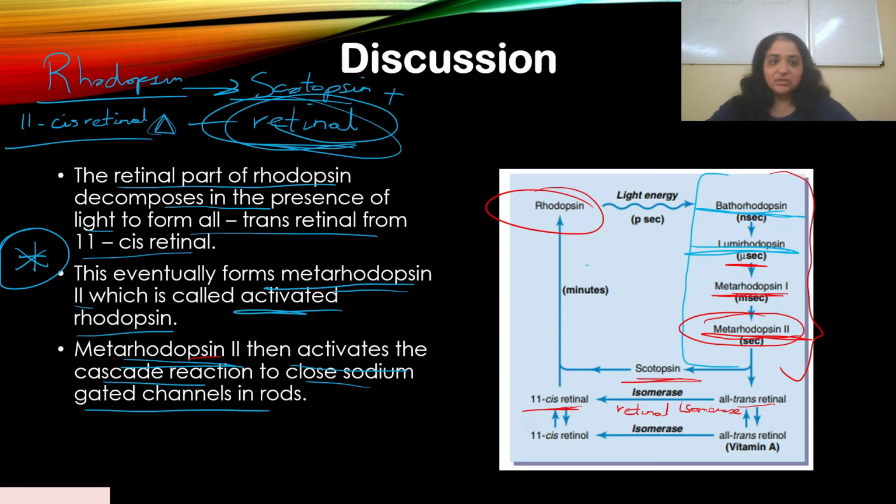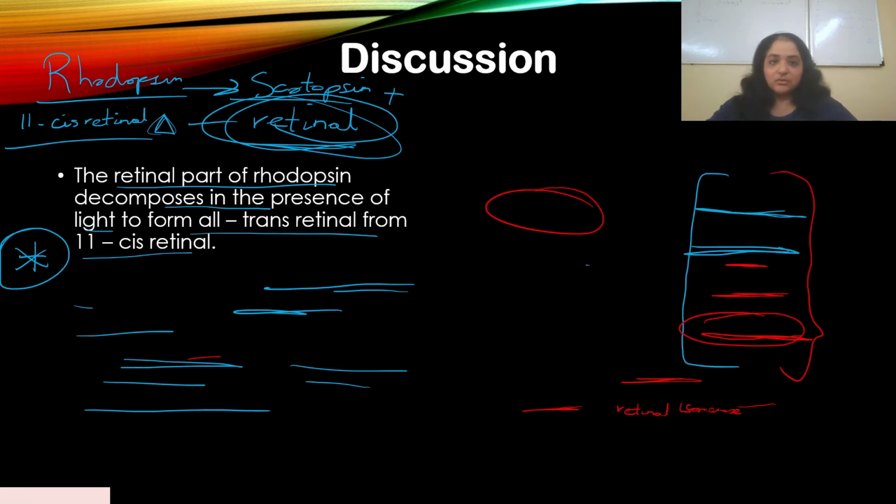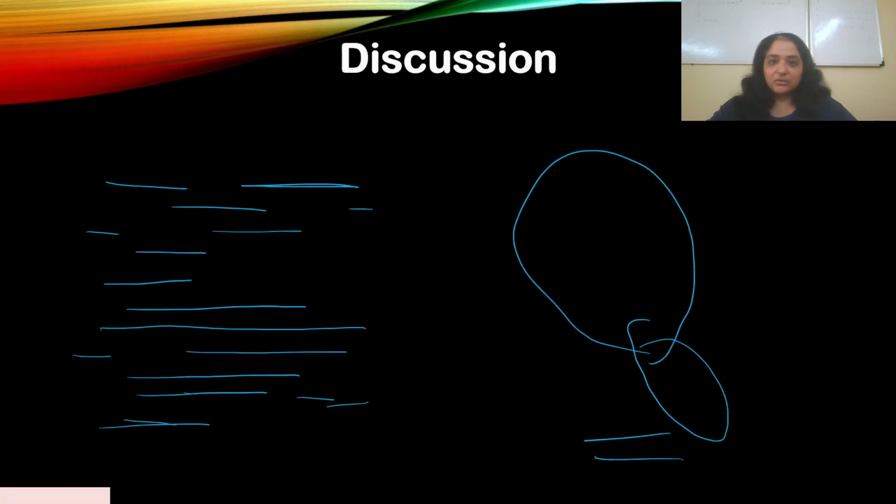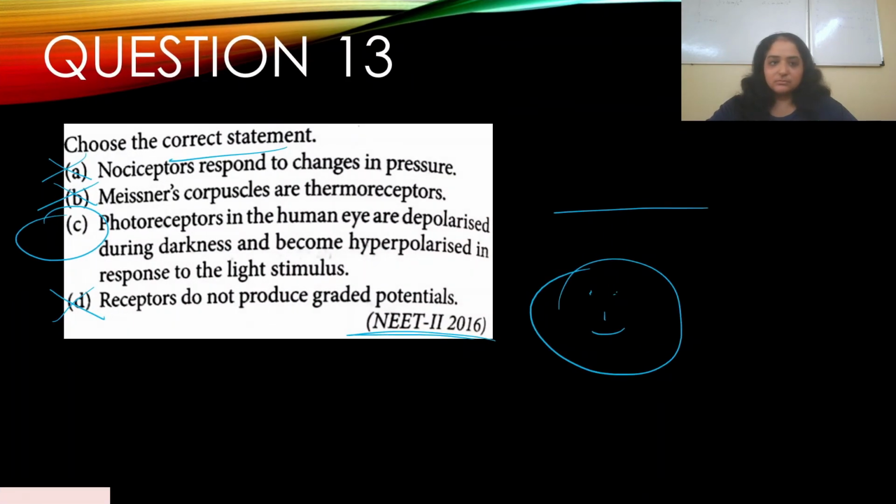This could be potential MCQ questions from here, regarding rhodopsin and how the breakdown of that causes changes. So photoreceptors in the human eye are depolarized during darkness and become hyperpolarized in response to the light stimulus. Okay, this is actually the correct statement. If you didn't know that, now you know that, right?